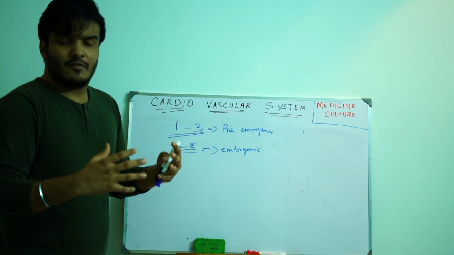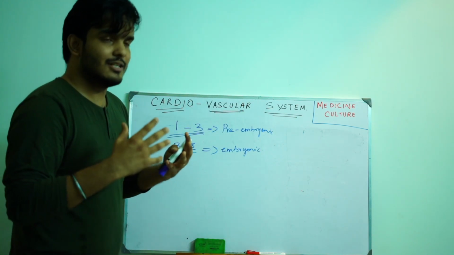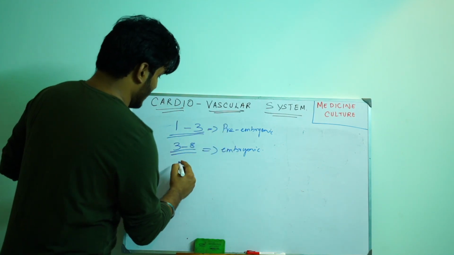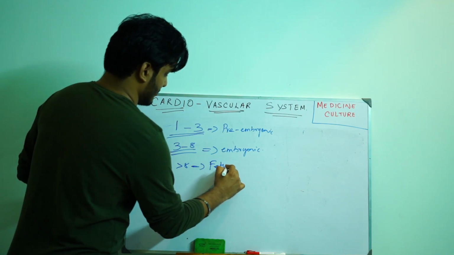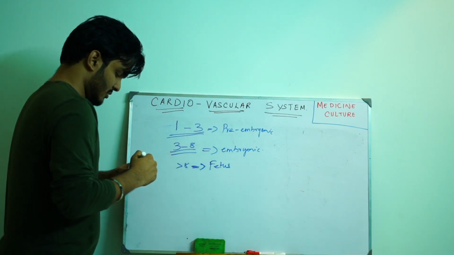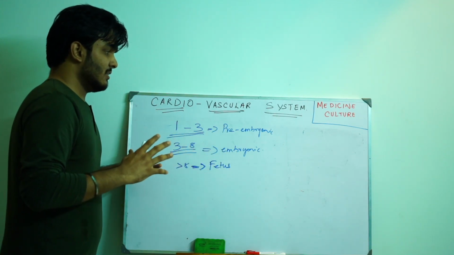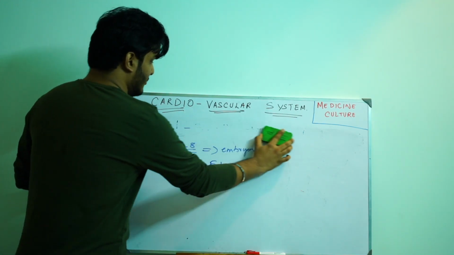When we reach week number 3, the gastrulation happens and 3 germ layers are formed. Now the conceptus is called the embryo. And after week number 8, it is called the fetus. So that's a short glimpse of embryology. I have done it to my best for you guys to remember.